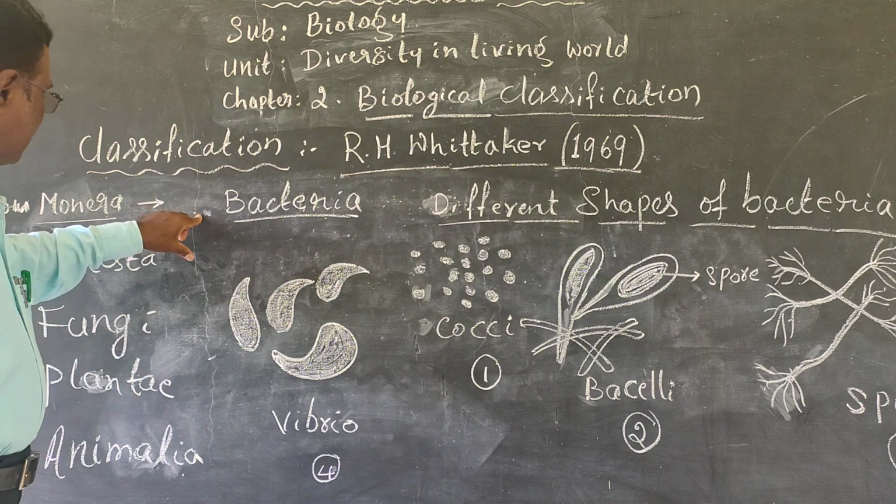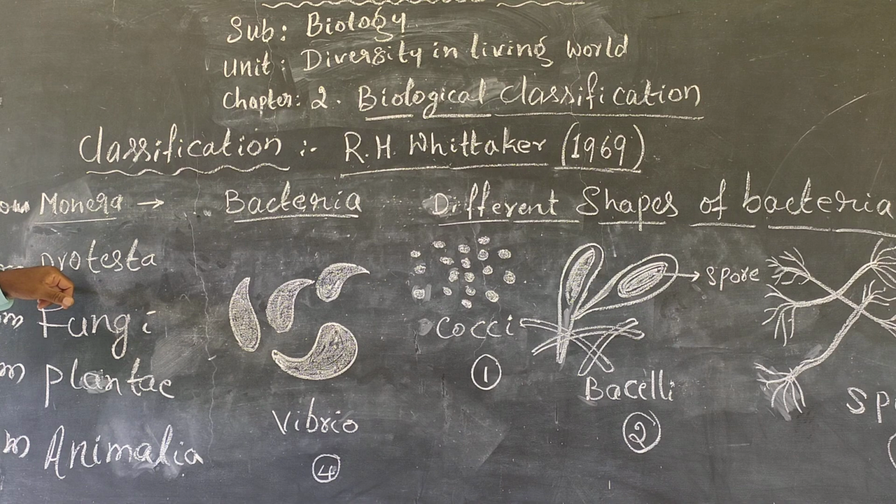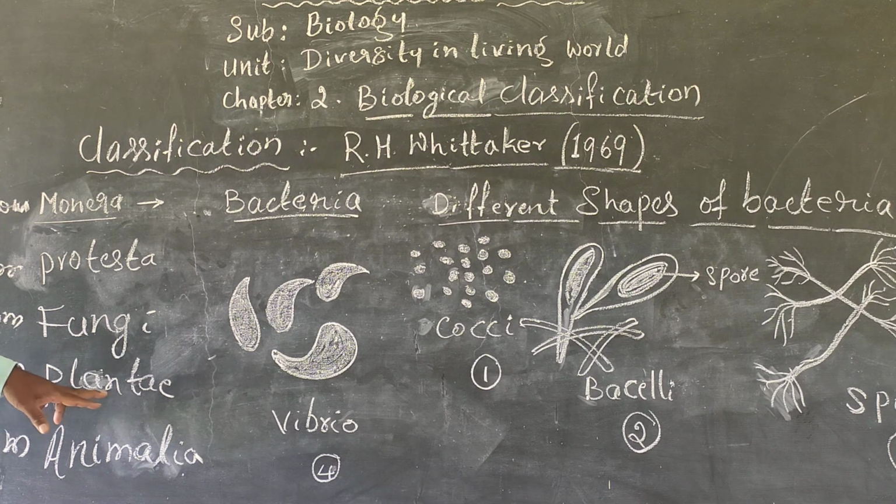What are the basic characteristics of Monera, and of Protista? What are the living things that come under Monera? What come under Protista? What come under Fungi? What are the components that come under Plantae? And what come under Animalia?